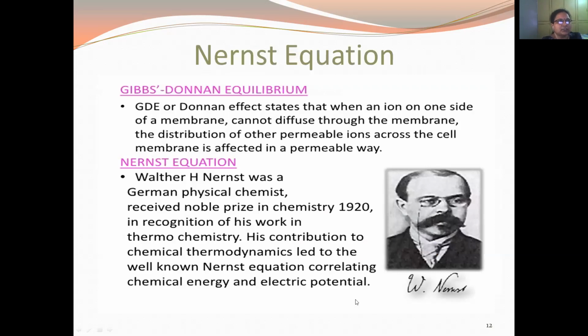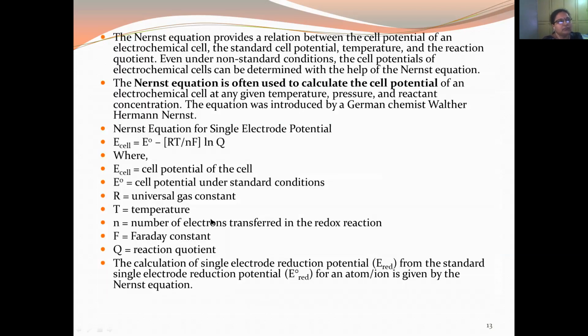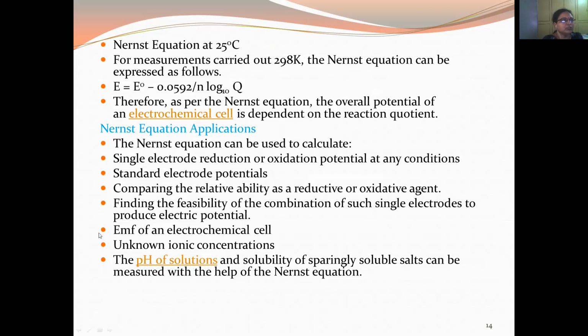Next, the Nernst equation. The Nernst equation was given by Nernst, a German physical scientist, who received his Nobel Prize in thermochemistry. He gave the equation E cell equals E naught minus RT by nF into log Q, where Q is the concentration term.